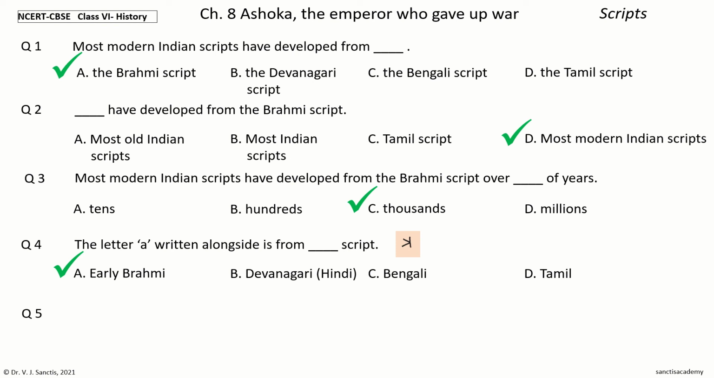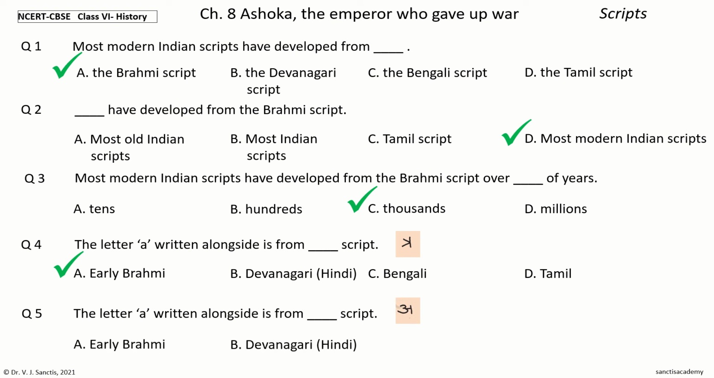Question 5. The letter A written alongside is from dash script. The options are early Brahmi, Devanagari Hindi, Bengali, Tamil. Your time to choose. And the answer is Devanagari Hindi. So, the letter A written alongside is from Devanagari Hindi script.